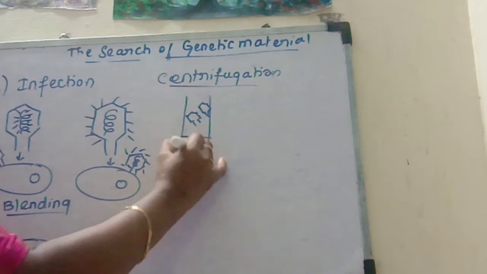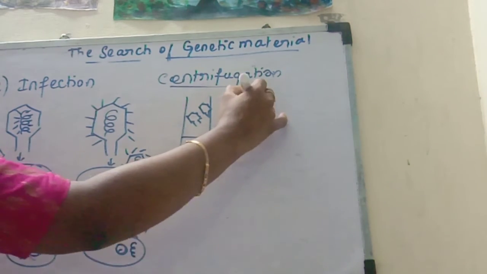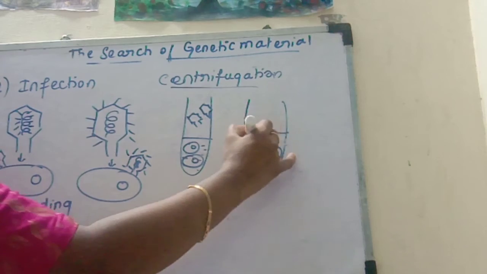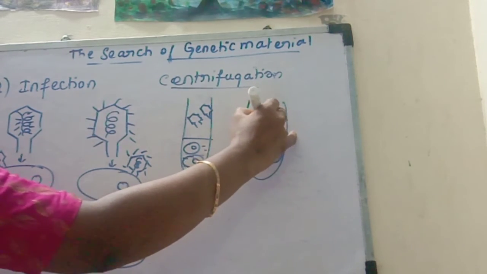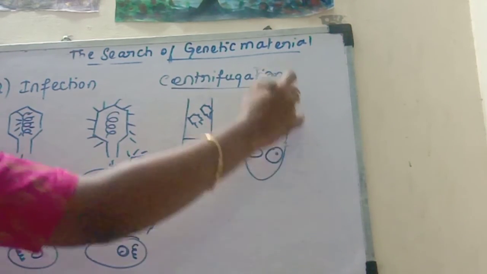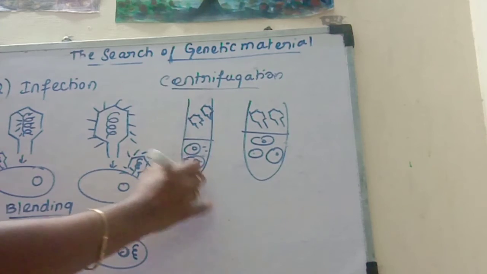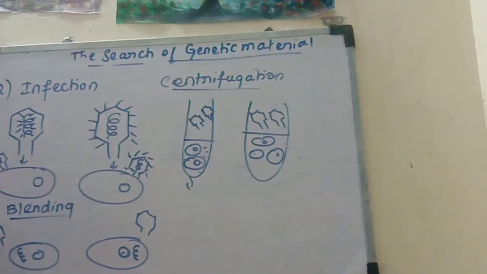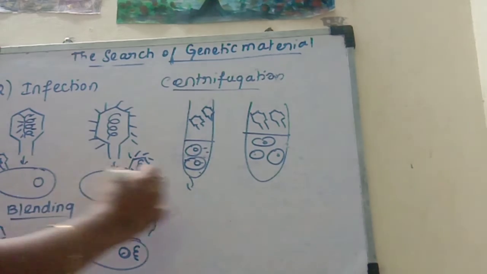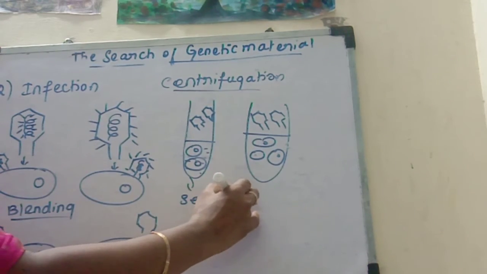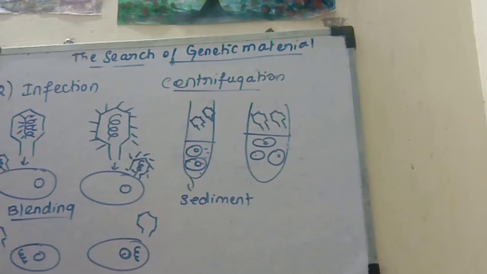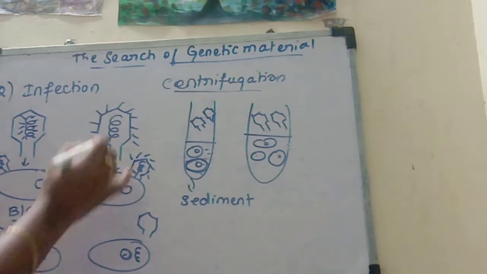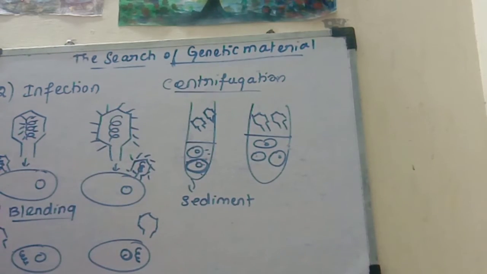So here we have the bacterium. In this test tube also, the bacterial cells are sedimented and the protein coat is present in the upper part, because the higher molecular weight particles settle and the lower molecular weight particles stay on top. If you check the sediment, bacteria are present in it. So what is transferred from virus to bacteria?